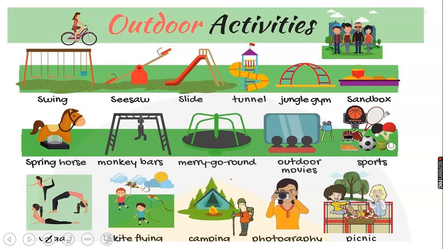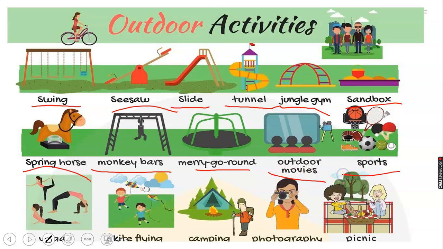So we have different kinds of outdoor activities. You can see swing, seesaw, slide, tunnel, jungle gym, sandbox. You can see springers, that's horse ride, monkey bar, merry-go-round, sport. We have kite flying, photography, picnic.